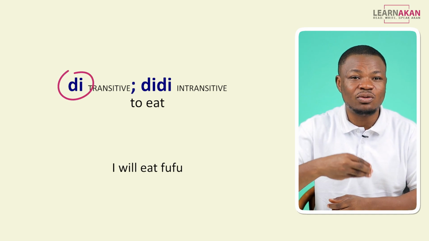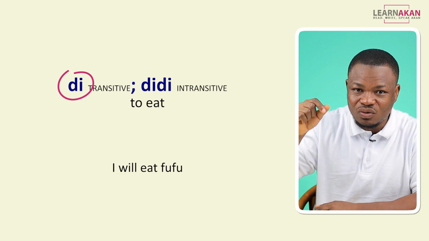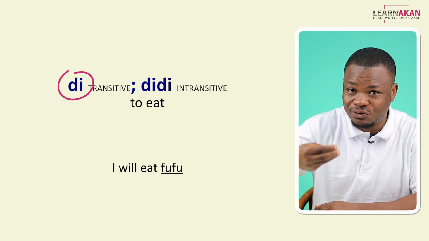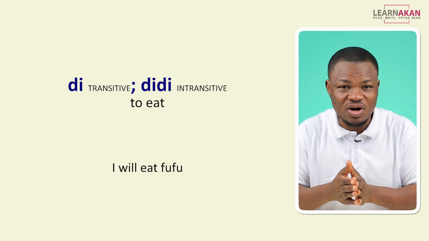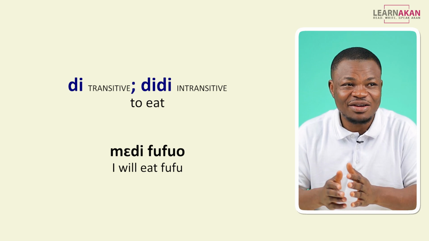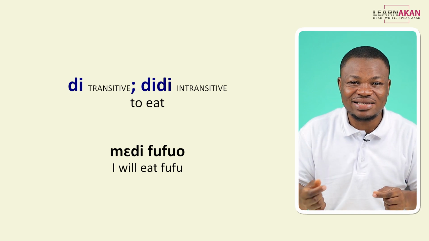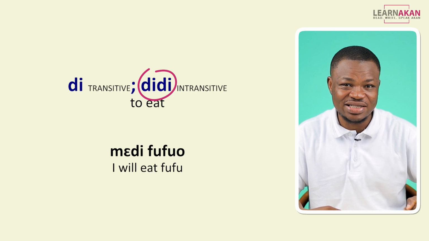So if I want to say I will eat fufu, I'll say medi fufu. But if I'm not going to add exactly what it is that I will eat, then I need to choose the intransitive form, which is didi.